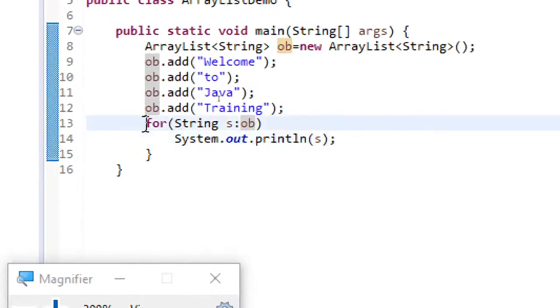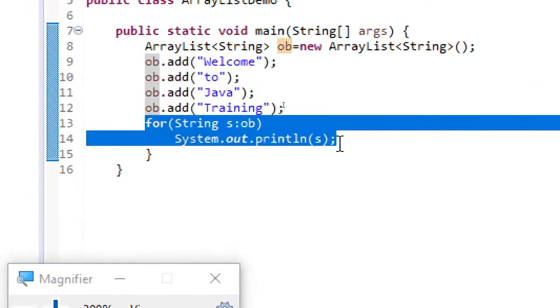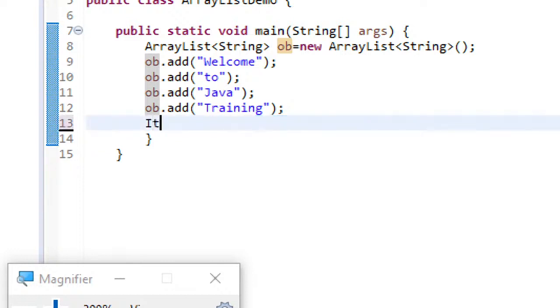And another way of iterating is using the iterator interface. We have an interface called iterator interface, and this iterator interface is also added from JDK 1.2.